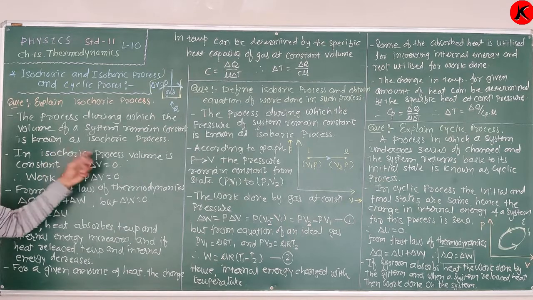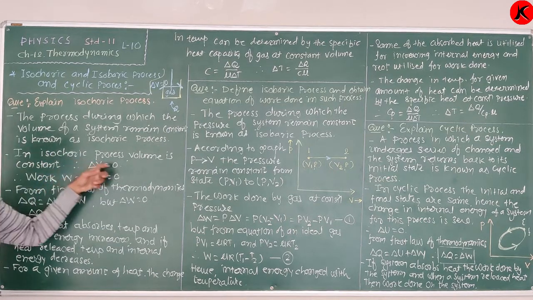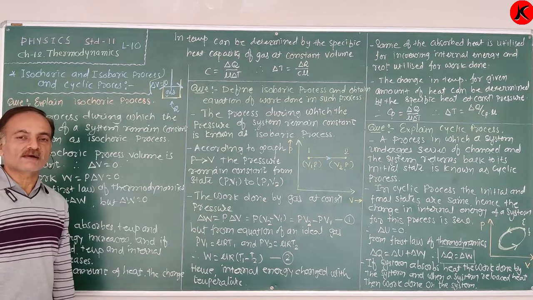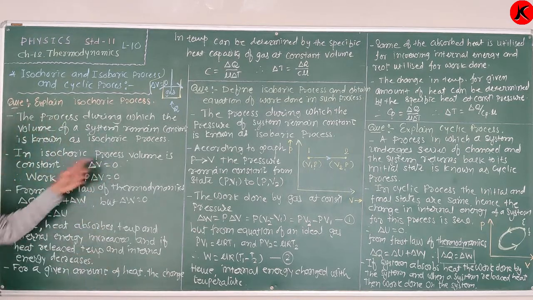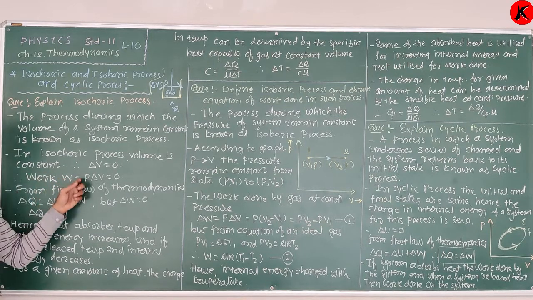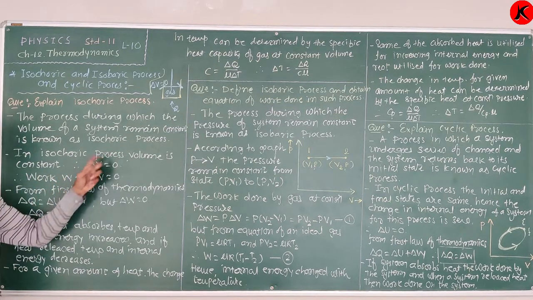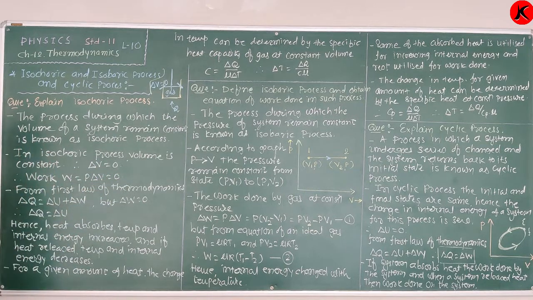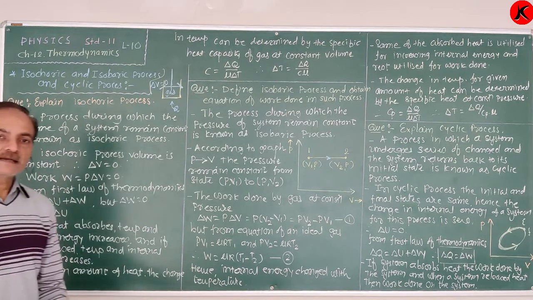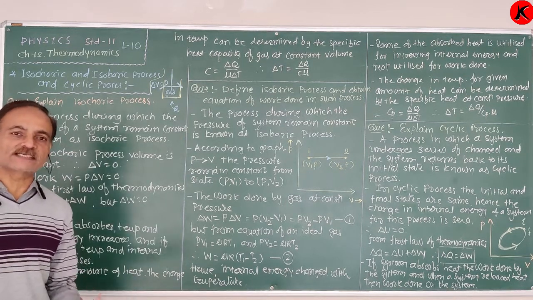In the isochoric process, volume is constant, therefore change in volume delta V is equal to 0. Now the work done, W is equal to P into delta V, but delta V is equal to 0, therefore work done is also 0 for the isochoric process.